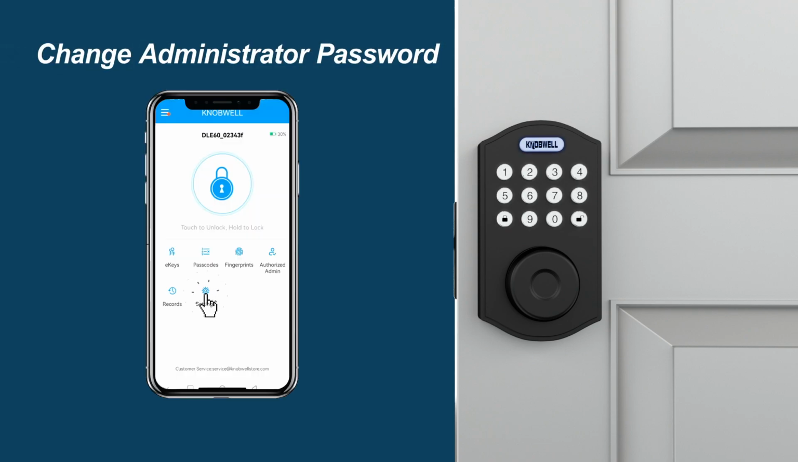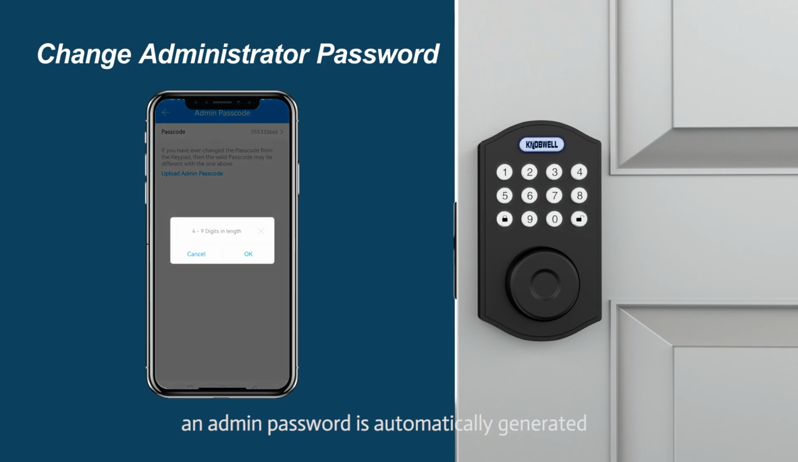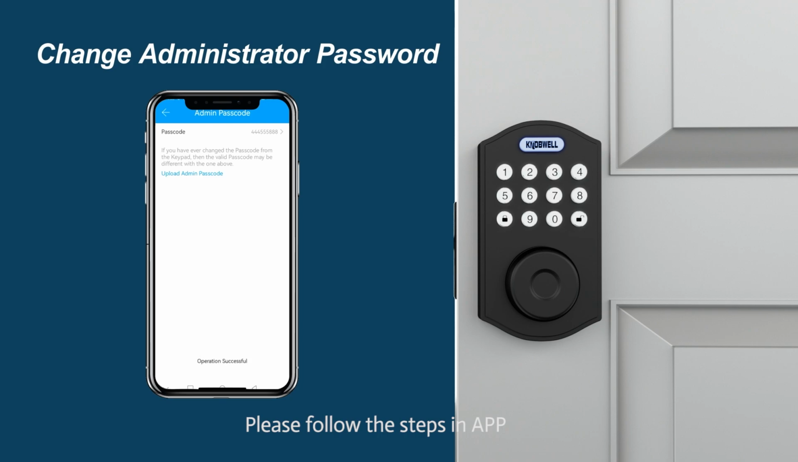Change administrator password. Once the door lock connects to the app, an admin password is automatically generated. You can modify it according to your needs. Please follow the steps in app.